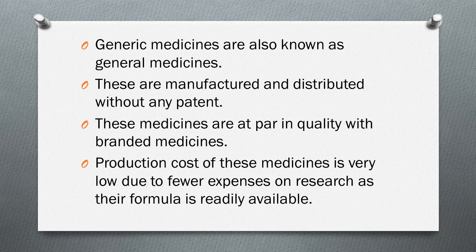Why is the production cost of these medicines low? Because the chemical formula or the medicinal formula is already available. So these are the generic medicines, and they are manufactured and distributed without any government authority or government license.